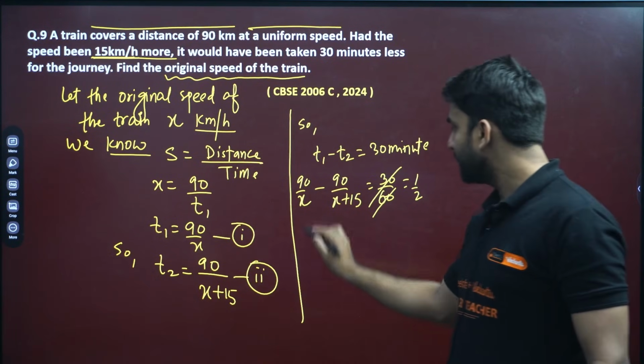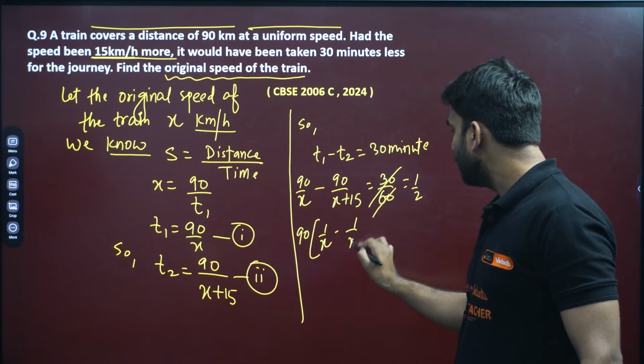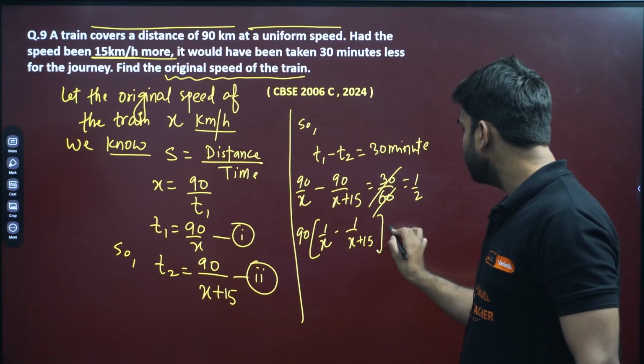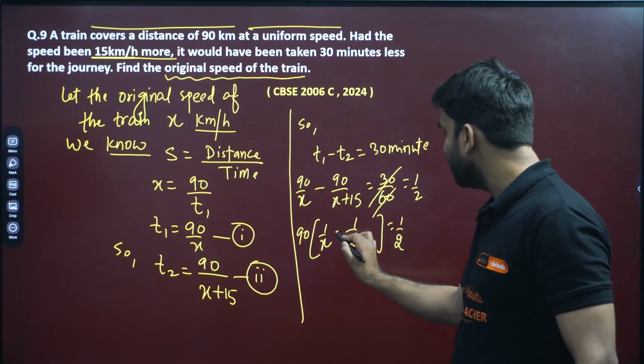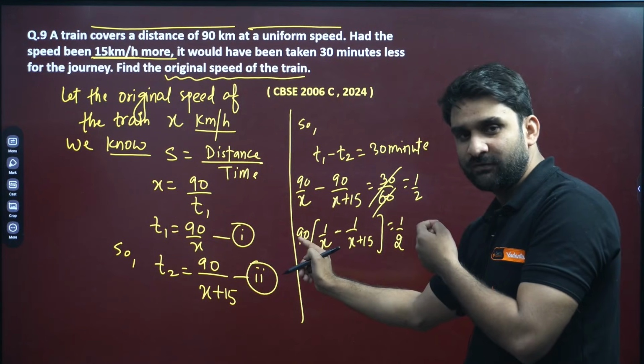This is half hour. So can we take 90 common? 90 common, 1 by x minus 1 by x plus 15 is equal to 1 by 2. Right, my dear? Now this 90 is in multiplication form.